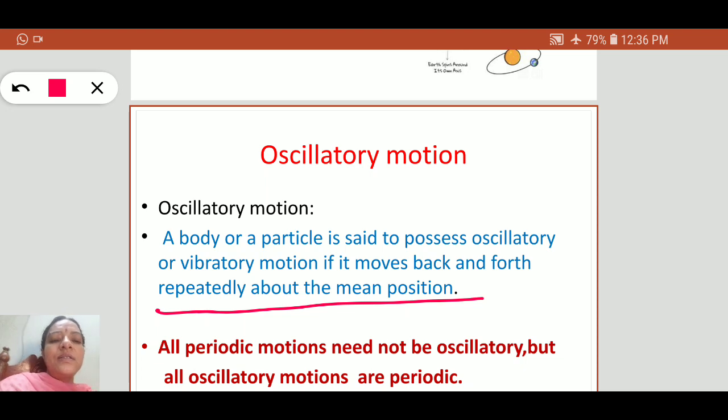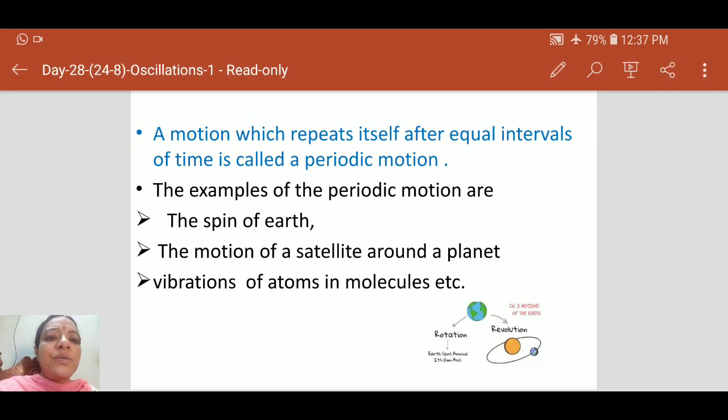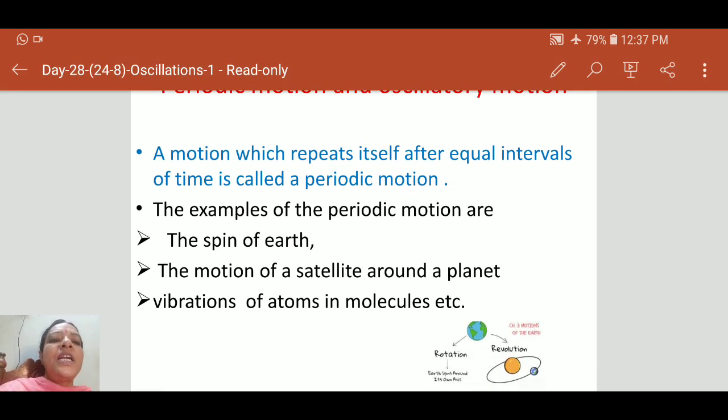In periodic motion, there is no to and fro motion. So that is the difference. Periodic motion, this is the oscillatory. The motion of the body does not need to be to and fro or back and forth repeatedly about a mean position. There is no mean position, but as we just talked about, periodic motion repeats itself after equal intervals of time. In this periodic motion also the motion repeats. In oscillatory motion also the motion repeats itself.